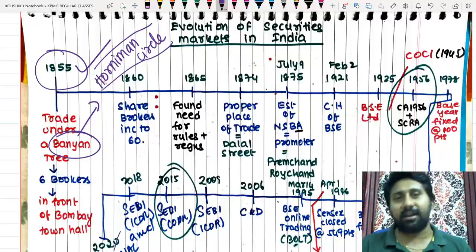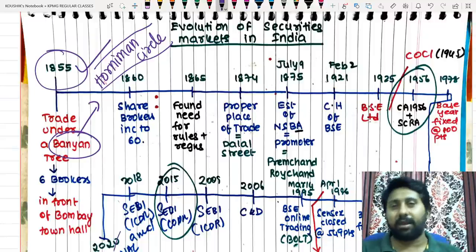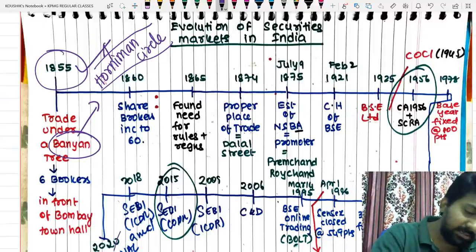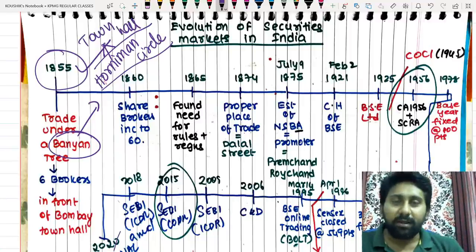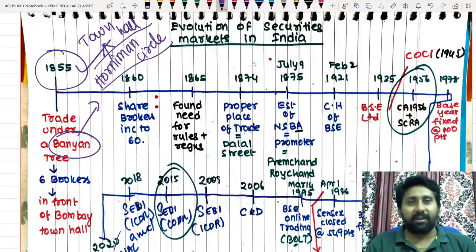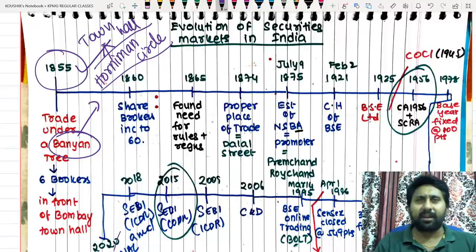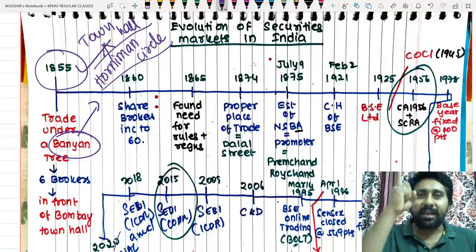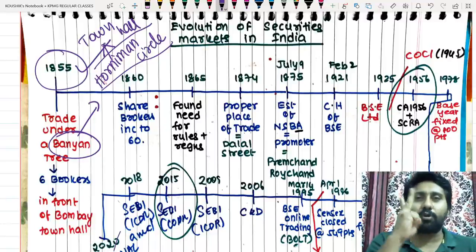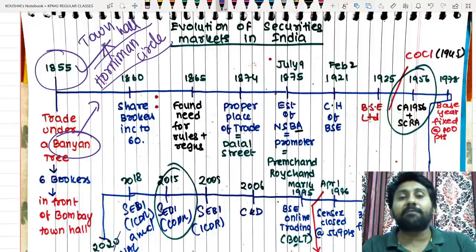So Horniman Circle. This Horniman Circle has a place called Dalal Street in Mumbai. There in Horniman Circle there is a place called Mumbai Town Hall. At that time it was called Bombay Town Hall. This Bombay Town Hall has a place where they used to have a big banyan tree. Below that, two traders did their first trade. The first Indian trade happened between two persons called Premchand Roychand and a person from Persia.